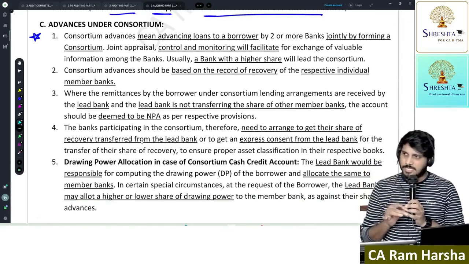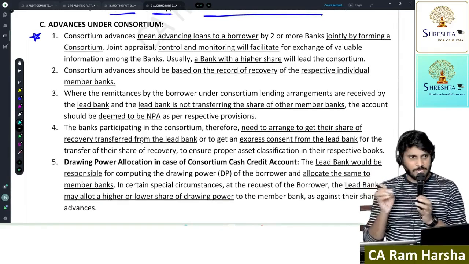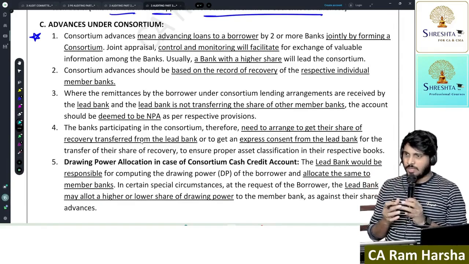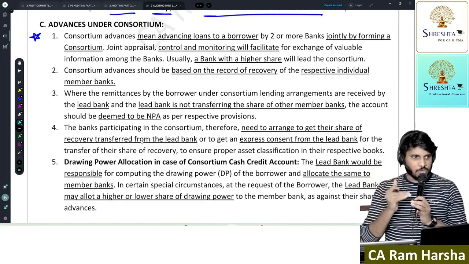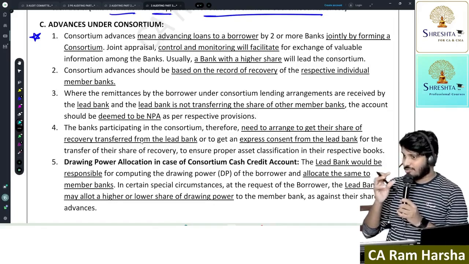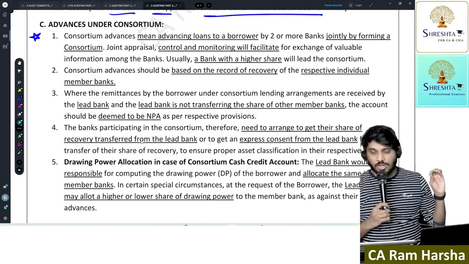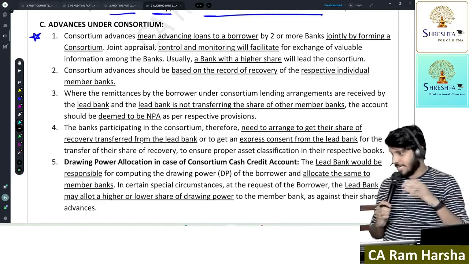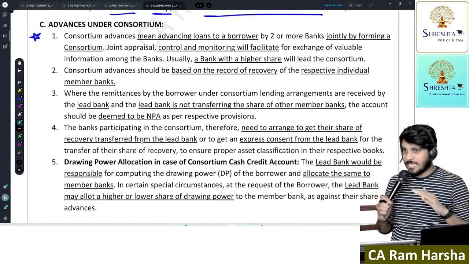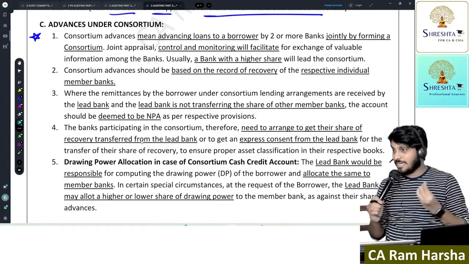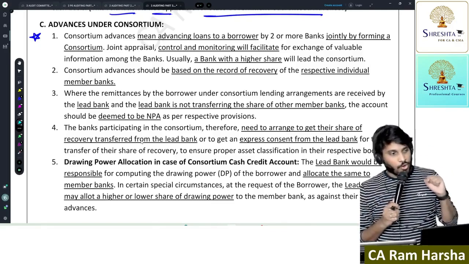Consortium means, see, every bank has to maintain some liquidity ratio. Deposit advance ratio they need to maintain. That is called credit deposit ratio. It should not be adverse. Credit means loans given. Deposit means how much amount the customer has placed. And after SLR, after CRR, you have to maintain little more liquidity. Only balance fund can be given as a loan.